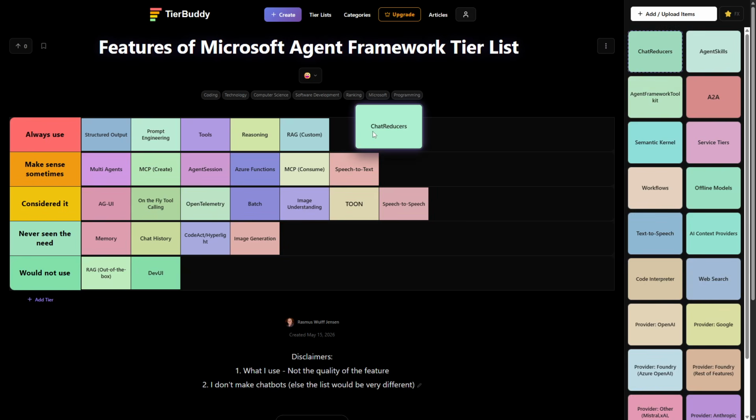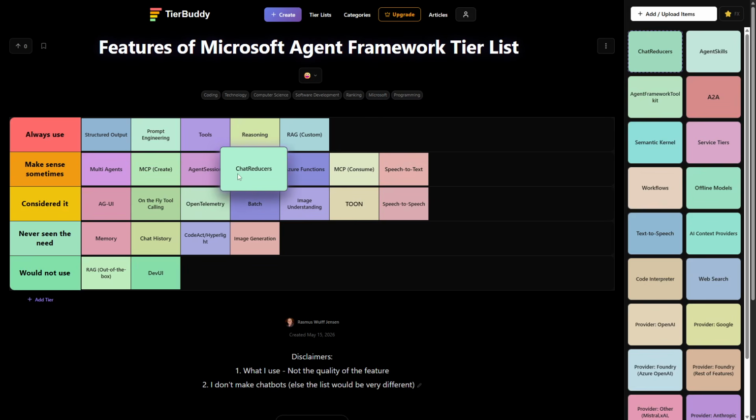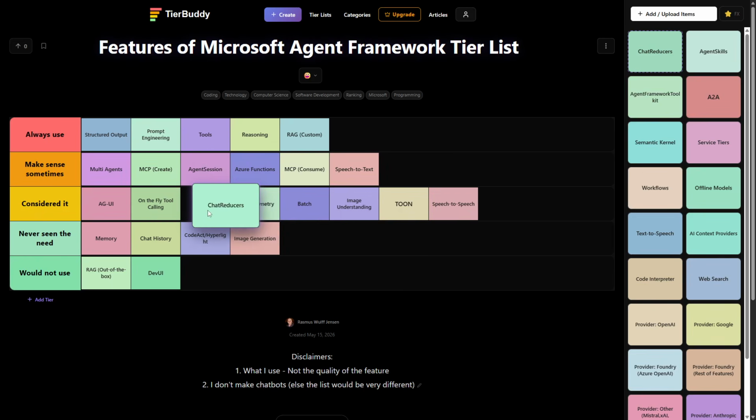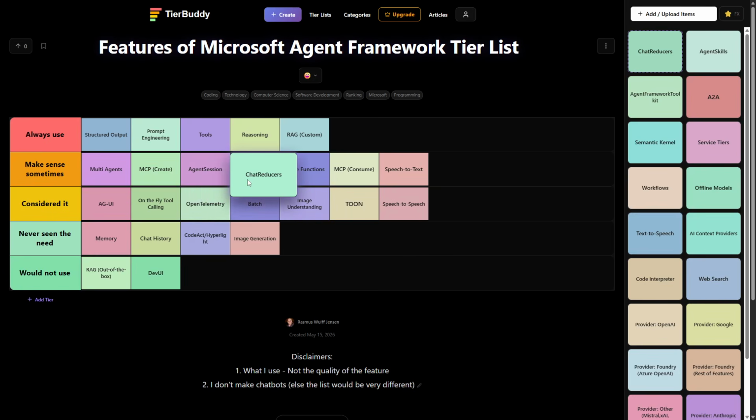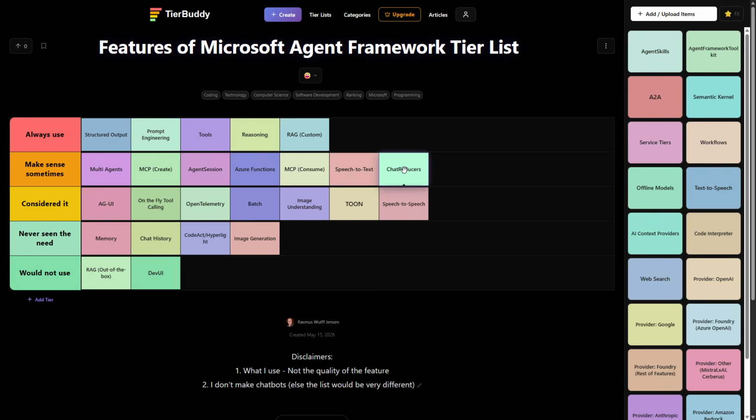Chat reducers, again, because I don't really do that much agent session and such like that, so I think I need to put it down into consider. Oh, that's actually not right. I do a little chat reducing in one scenario, so let's put it here.